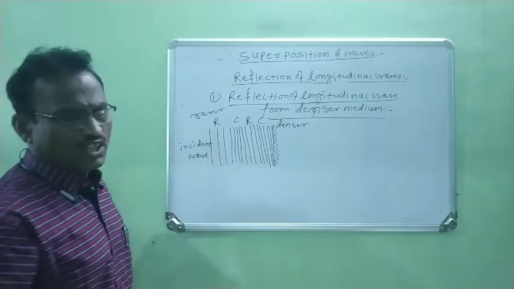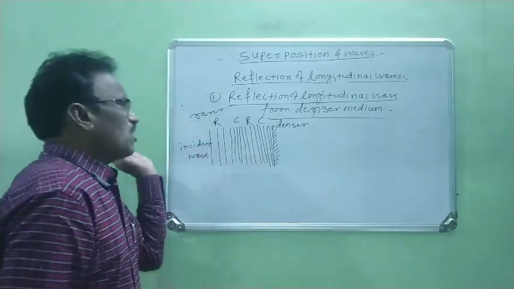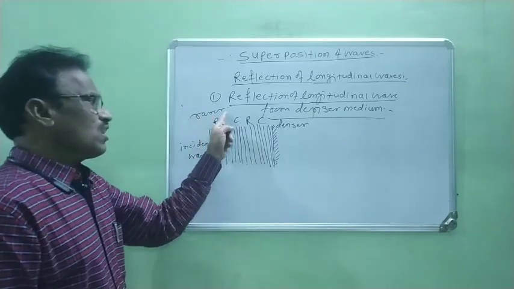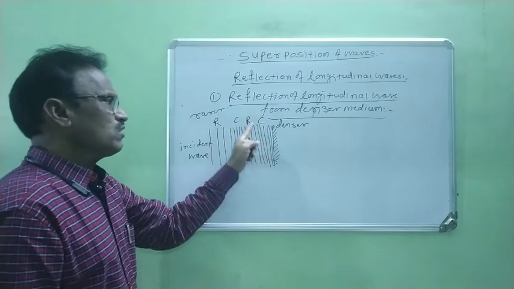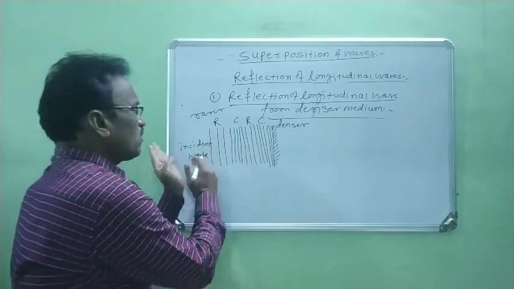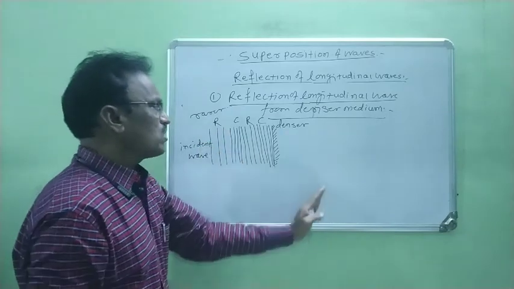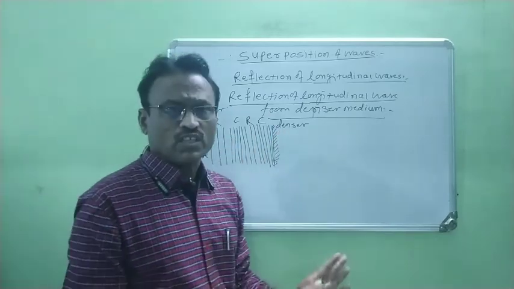Initially a longitudinal wave is traveling through this rarer medium, having alternate compressions and rarefactions. When this longitudinal wave reaches the denser medium, what happens? We have to study, right?